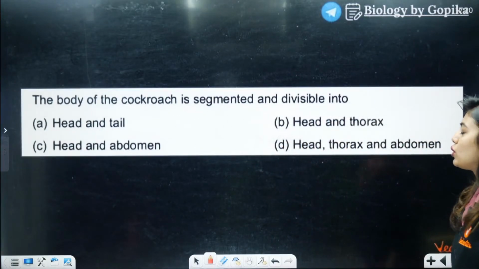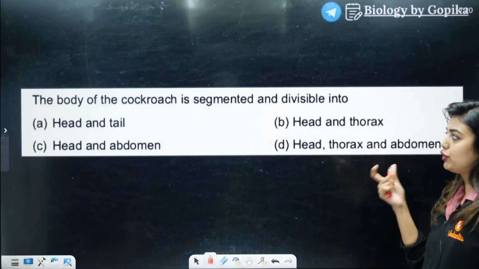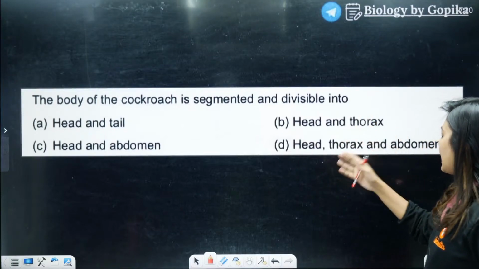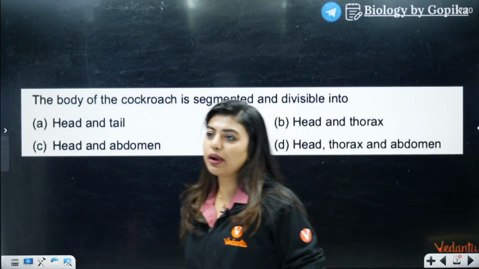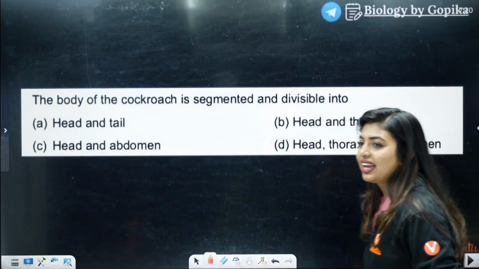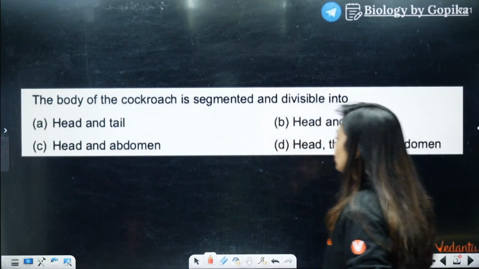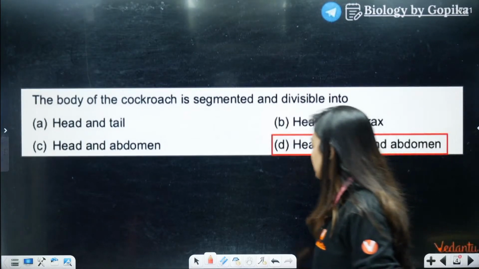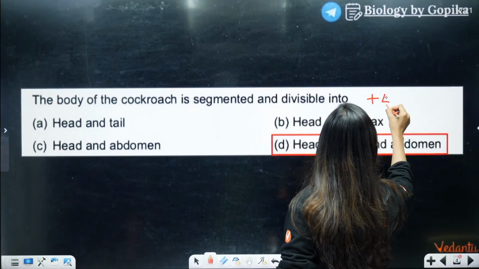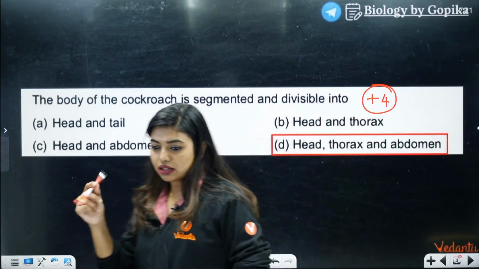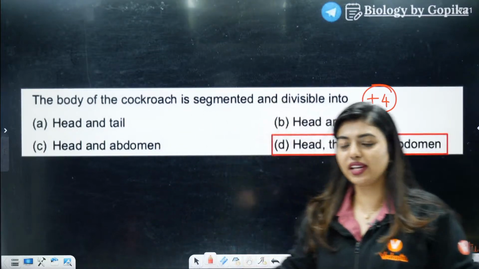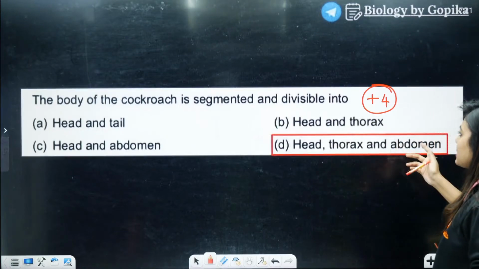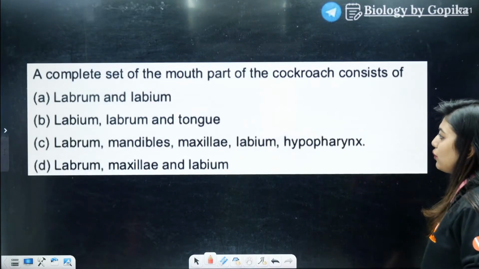The body of the cockroach is segmented and divisible into: head and tail, head and abdomen, head and thorax, or head, thorax and abdomen. Okay, so it's an easy question. Yes, excellent students. So I'm going to use this to find your answers. Yes, very good. Someone stole the pen with which I was writing, so now we will adjust with this. The body of cockroach is segmented and divisible into head, thorax and abdomen. So you get +4. Excellent. Moving on to the next question.